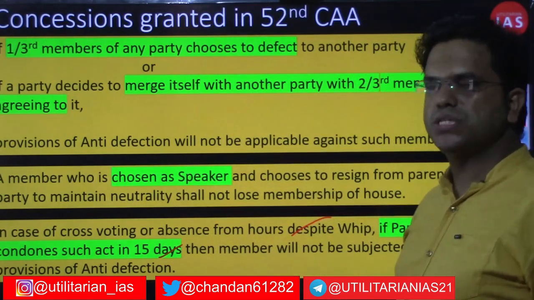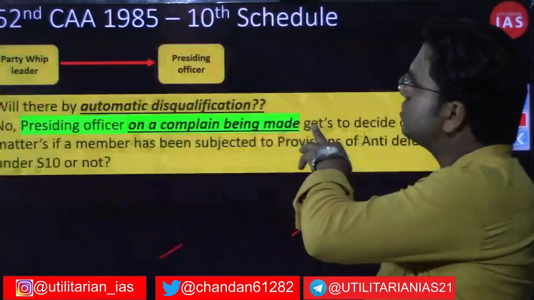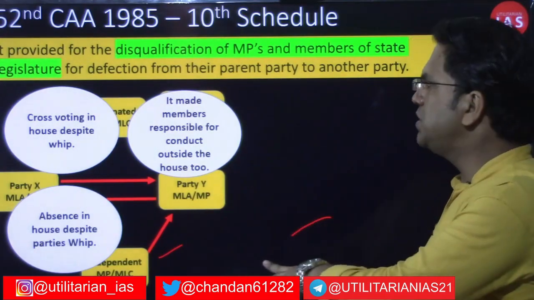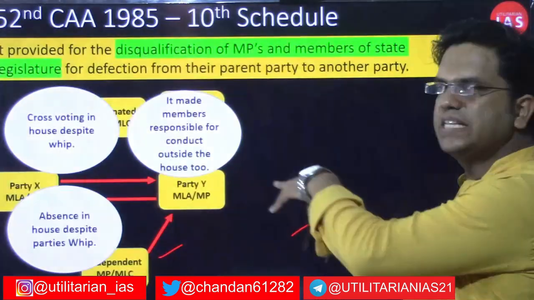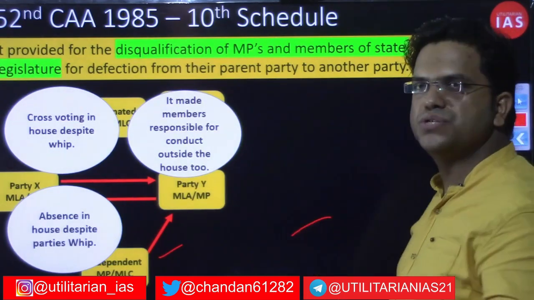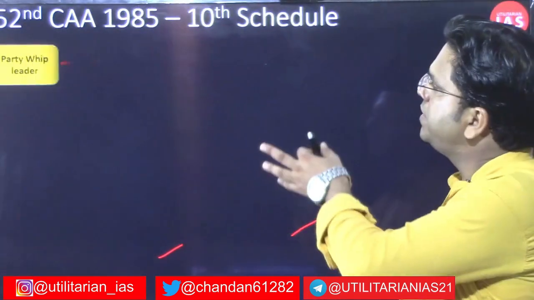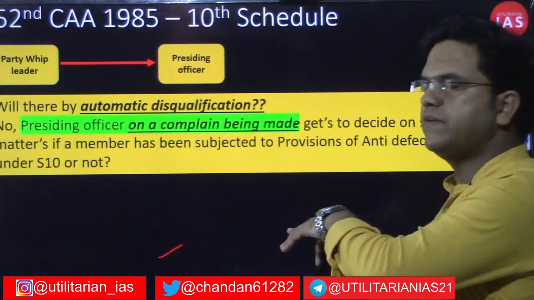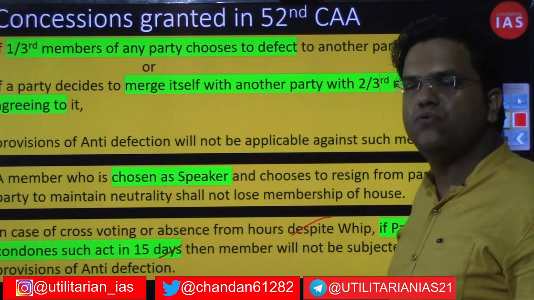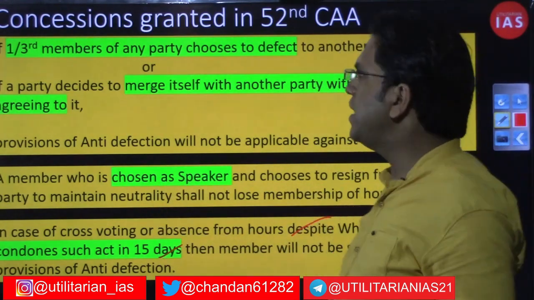So, these were the provisions of the 52nd constitutional amendment: who are the class of people who will be subjected, what kind of activities they will be indulging in, and then they will be subjected to the provisions of Schedule 10, right. What will be the procedure? The procedure we have also discussed, right. And what kind of concessions there are and who has been granted concession, we have also discussed.